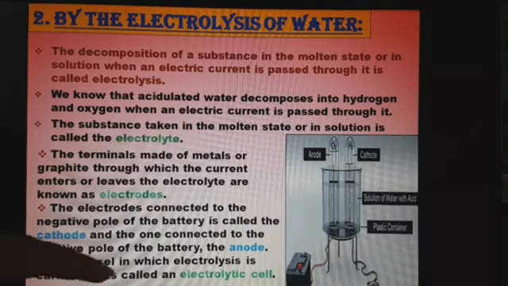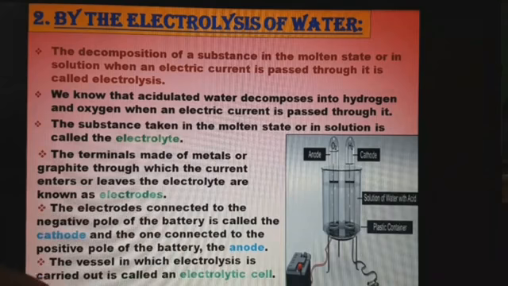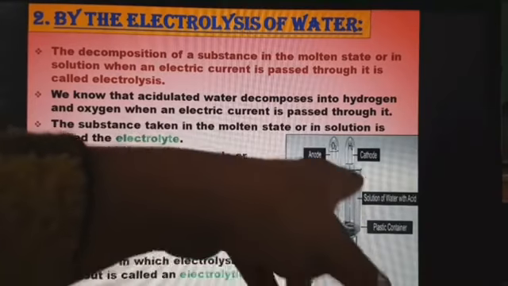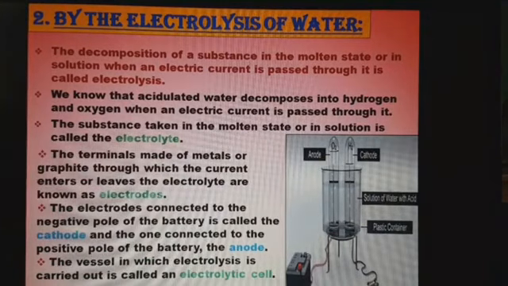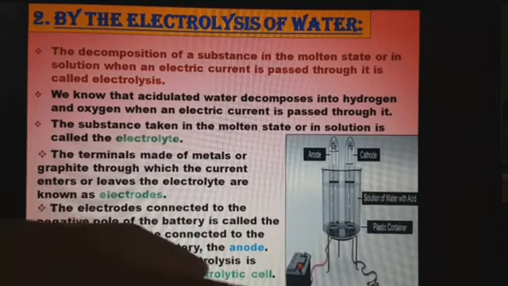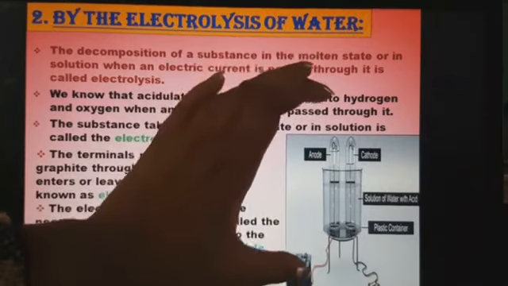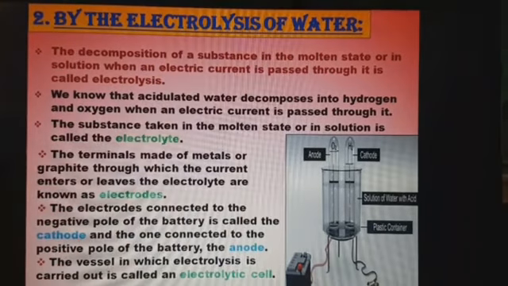Now the vessel in which electrolysis is carried out is called an electrolytic cell. So this was all about the structure, or you can say the setup, which is required for the electrolysis to be carried out.